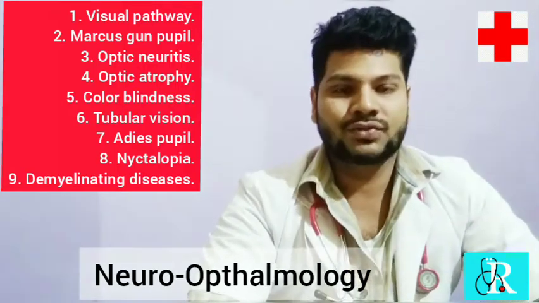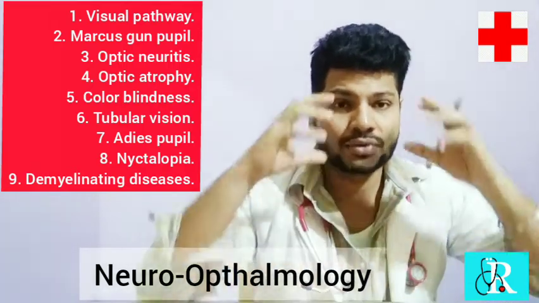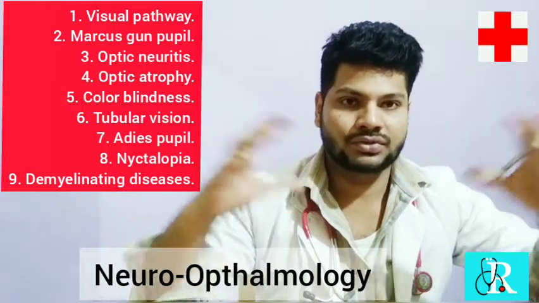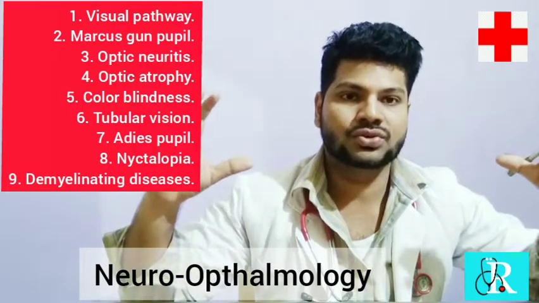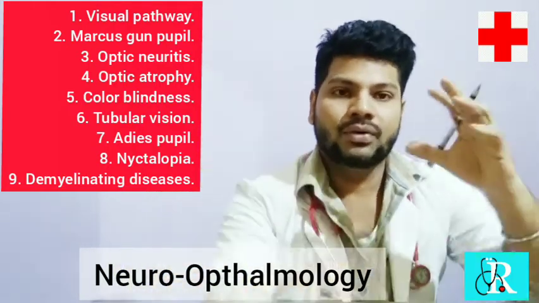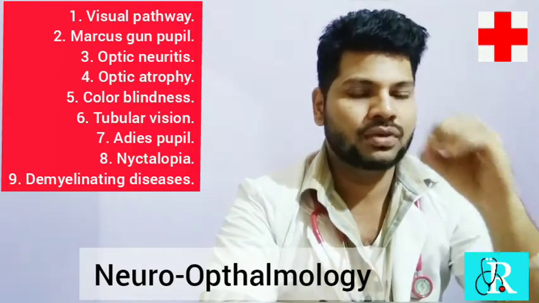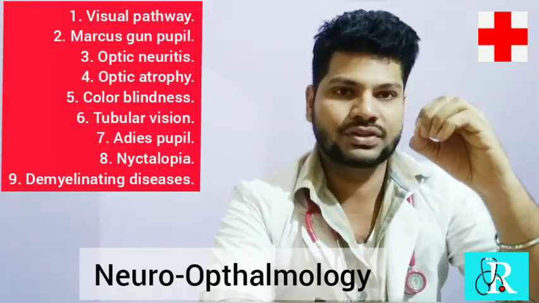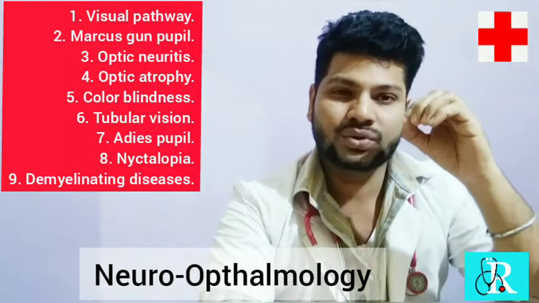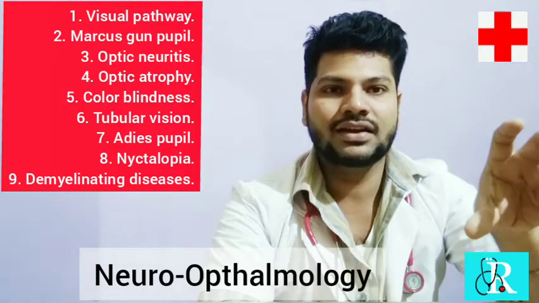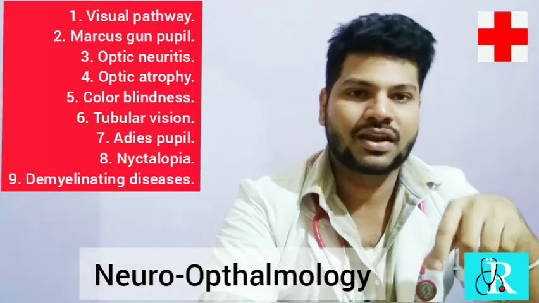Next comes tubular vision. What is tubular vision? Right now, you are seeing a combination of peripheral vision as well as tubular vision. Both of these together are called complete vision. Now, the peripheral vision is lost. Only the tunnel you can see. If you make a fist this way with your fingers and hands, and look closing one eye, you see some tunnel. Okay, you can see a tunnel vision. That is nothing but the tunnel vision.